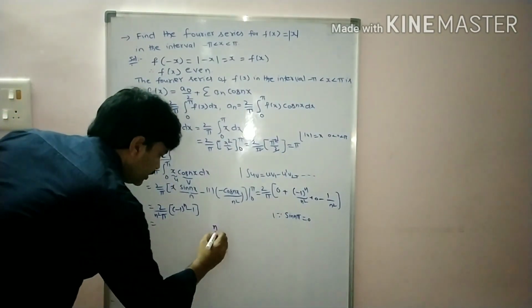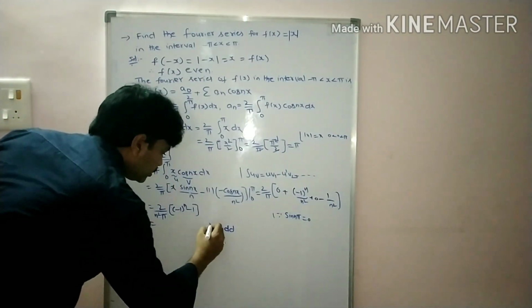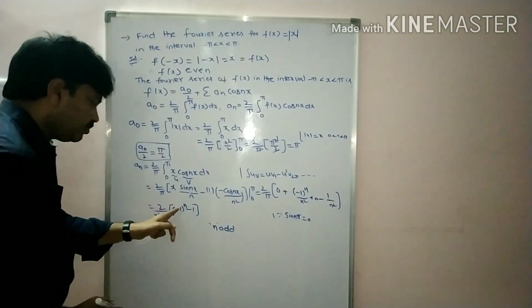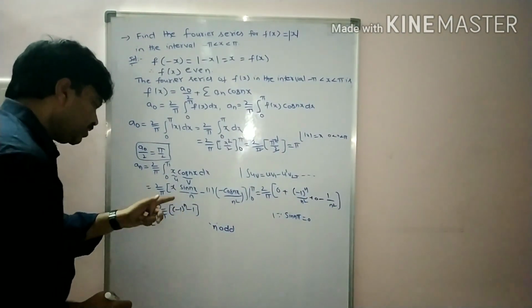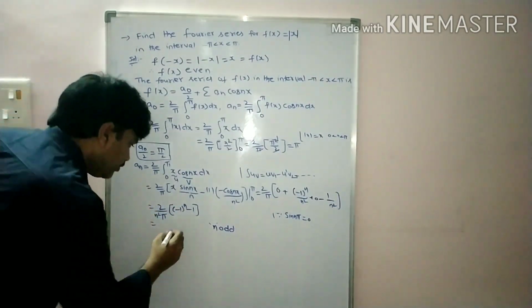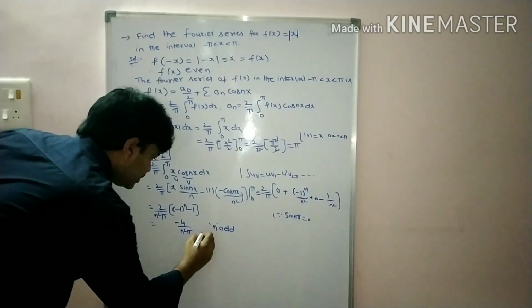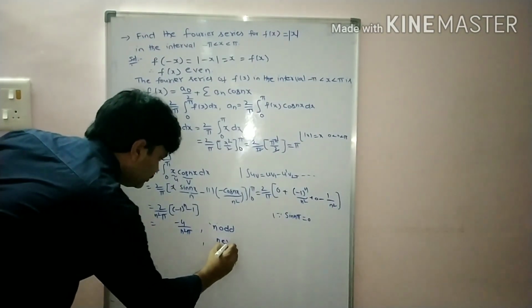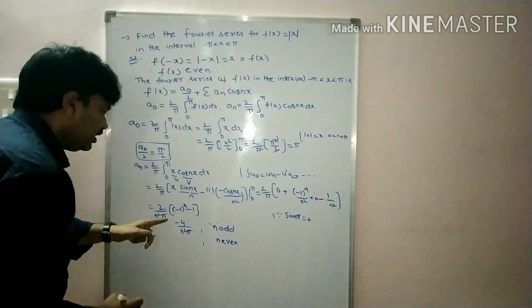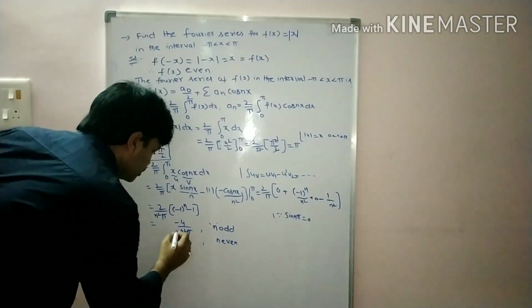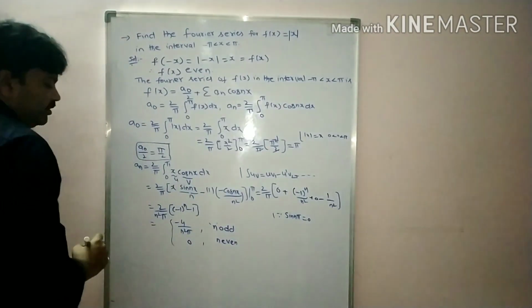If n is odd, minus 1 whole power 1 is minus 1, so minus 2 into 2, minus 4 by n square pi. If n is even, minus 1 whole square, that means 1 minus 1, 0, so 0. This is the an value, students.